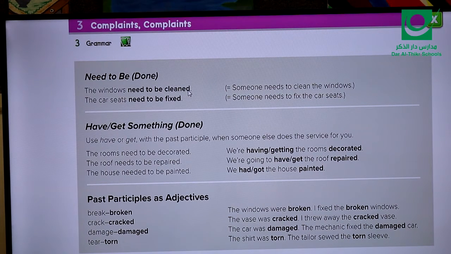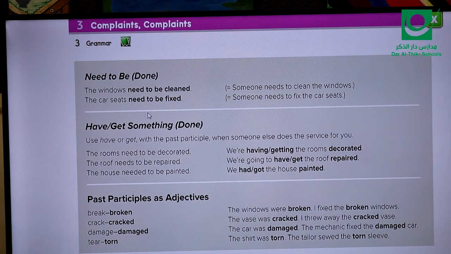Now I don't have a specific person to do that. I'm just explaining the situation, saying the windows need to be cleaned. What did I use? Need to be and verb 3. What does it mean the windows need to be cleaned? It means someone needs to clean the windows. Maybe just imagine that I'm a father and I have 4 or 5 sons, and I'm just informing them that the windows need to be cleaned. That means I'm telling them I want one of you to do that, but still I haven't assigned anyone to do this action.